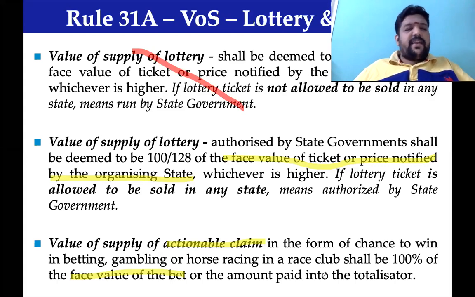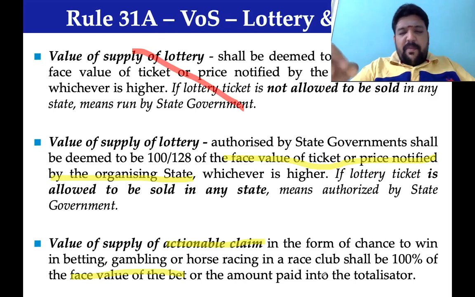Today, for a lottery ticket, the face value of the ticket, divided into 100 by 120, which means the face value includes GST. What is your value of bet? The money that you pledge for the game of chance, that value will become the value of supply.